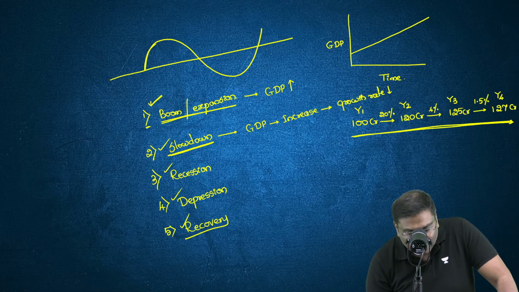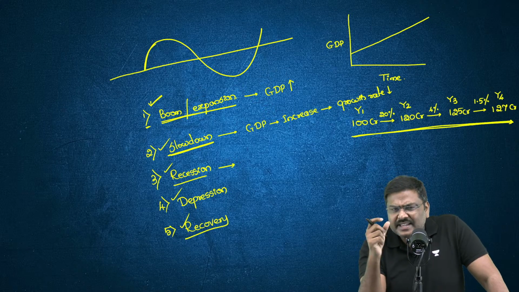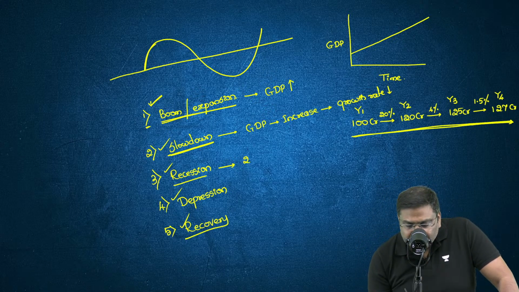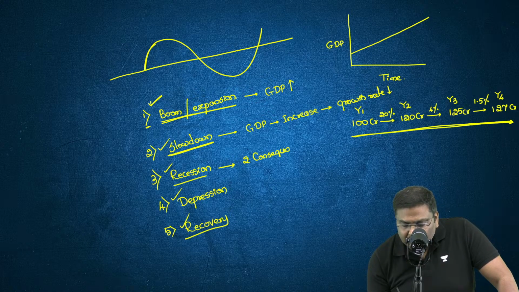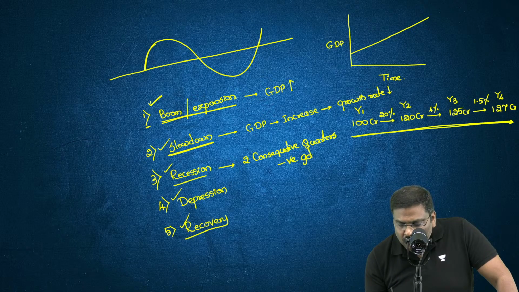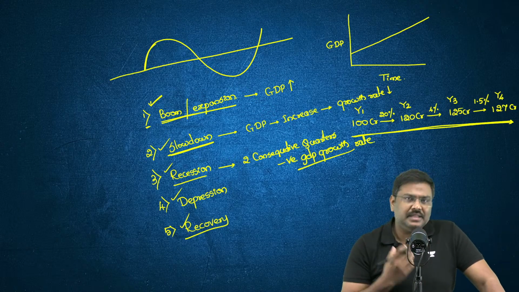What is recession? Technically, recession simply means that in two consecutive quarters, you will experience a negative GDP growth rate. What do you mean by this?